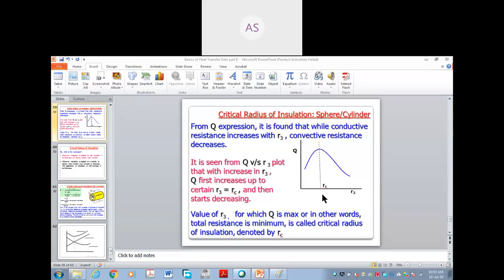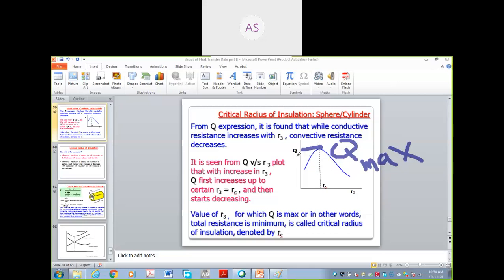Now how to find this RC? We will find it now. See, if your mathematics is perfect, the value of Q is maximum here. This line shows Q max. And now see here, the only variable is R.